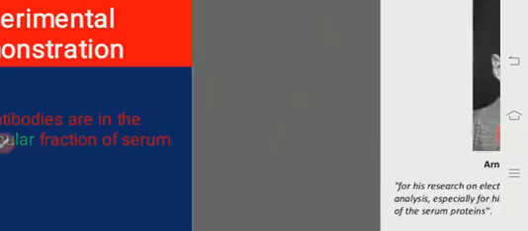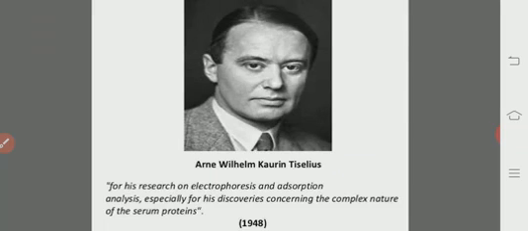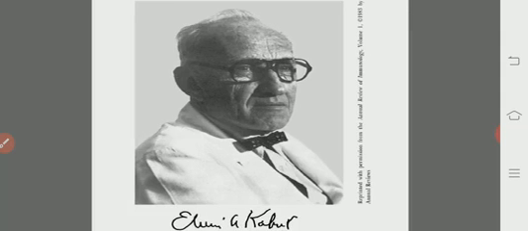This is shown by Arne Tiselius and Elvin A. Kabat in 1939.